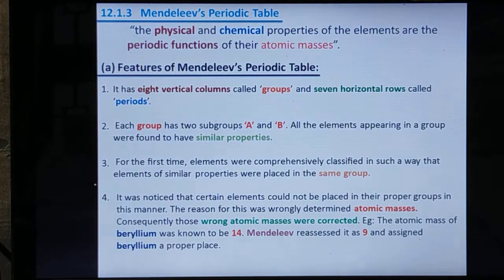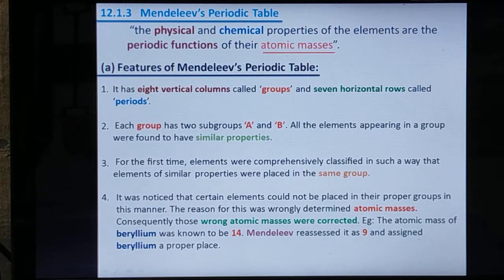The next one, the Mendeleev periodic table. His concept is the first milestone in the construction of the modern periodic table of chemical elements that we use nowadays. He again arranged the elements in increasing order of atomic masses only. What is the statement of Mendeleev?